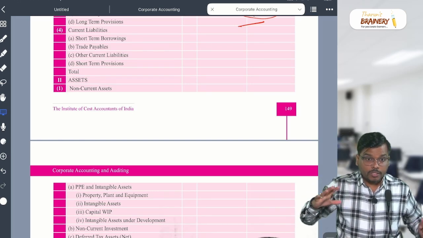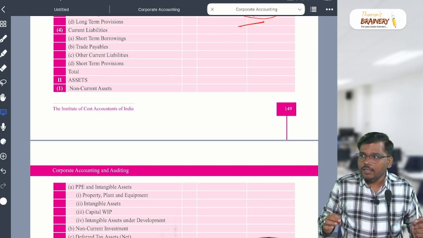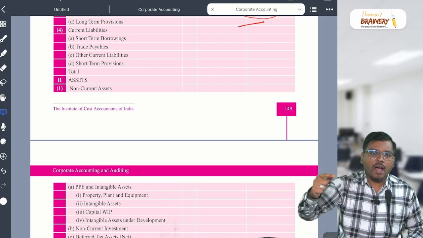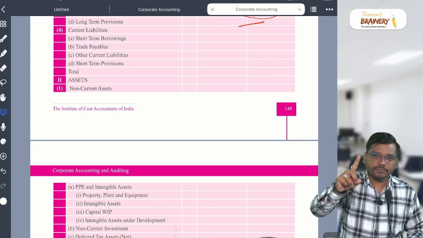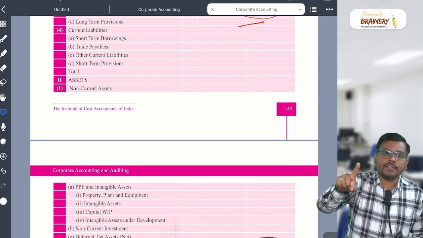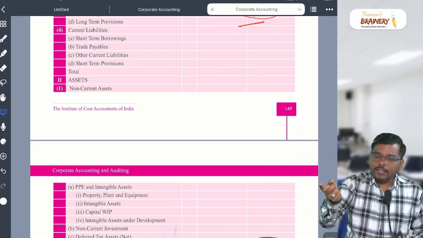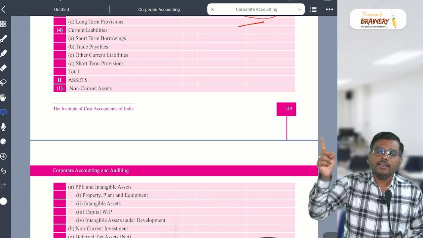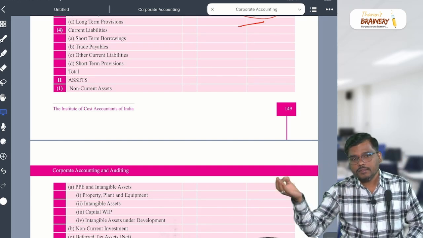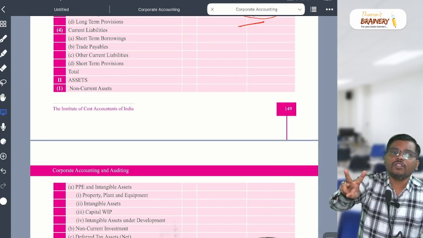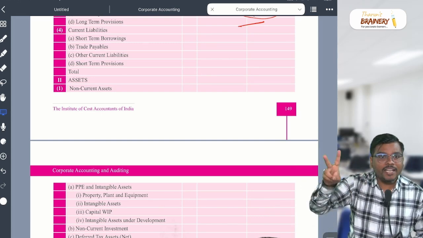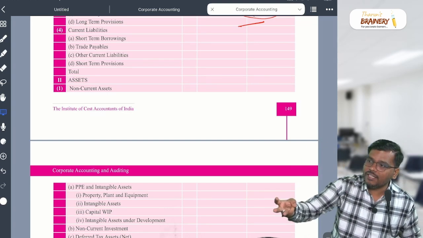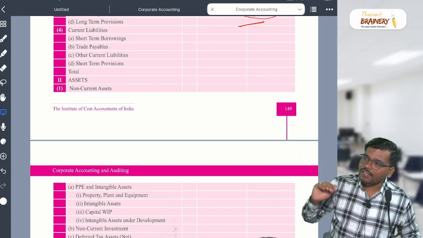Now everyone should say together. Ready? 1, 2, 3, start. Roman 1. Under that, A, B, C. Number 2, share application money pending allotment. 3, non-current liability. 4, current liability.